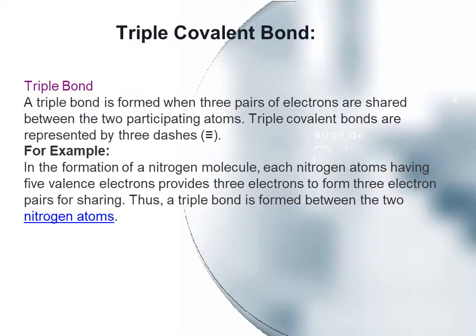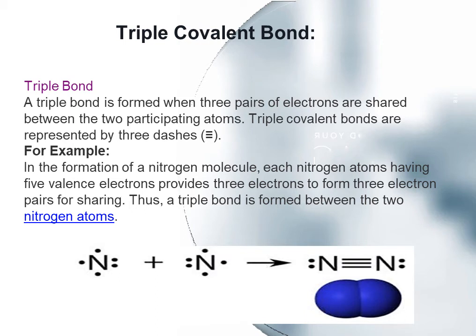Dear students, now what is triple covalent bond? A triple bond is formed when three pairs of electrons are shared between the two participating atoms. Triple covalent bonds are represented by three dashes. For example, in the formation of nitrogen molecule, each nitrogen atom having 5 electrons provides 3 electrons to form 3 electron pairs for sharing. Thus, a triple bond is formed between the two nitrogen atoms. Now look at the structure. In this structure, each nitrogen atom shares its 3 electrons to form a triple covalent bond.